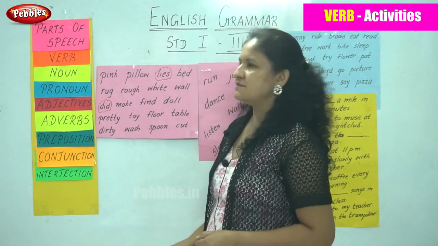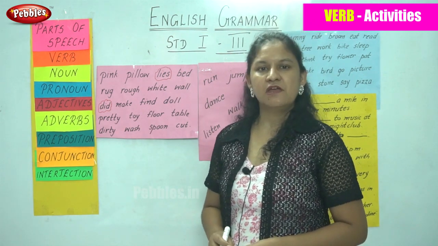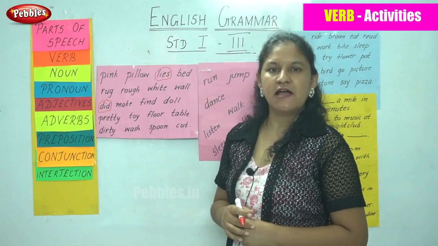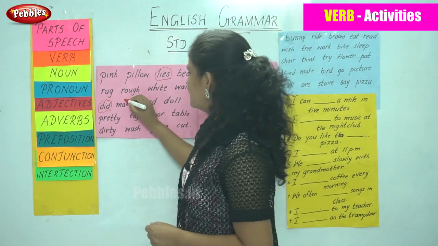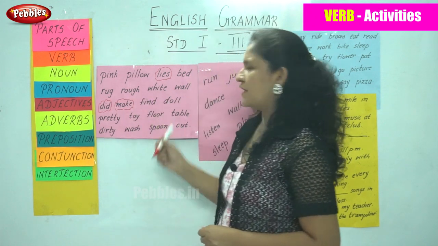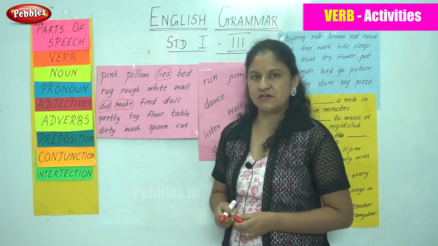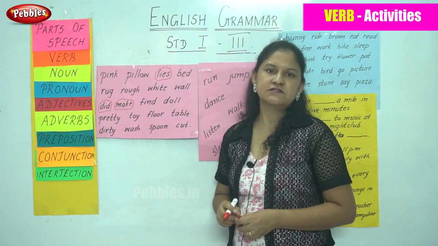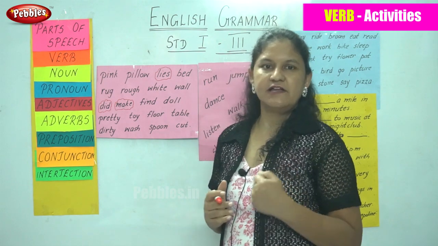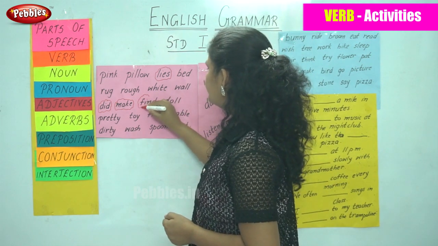The next word is make. I make my own breakfast. I make my bed when I wake up in the morning. So these are all action words. So the word make. The next word, find. I find this problem very difficult. I find it difficult to go to sleep early. So the word find becomes the action word or the verb.